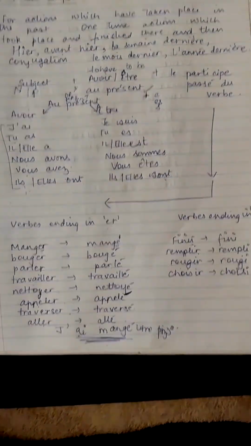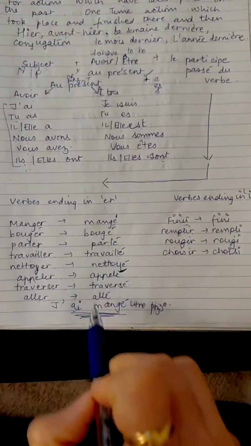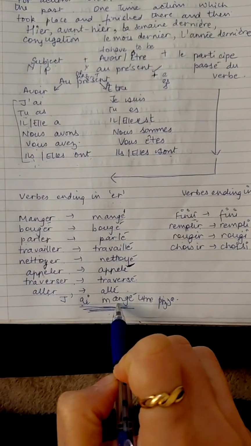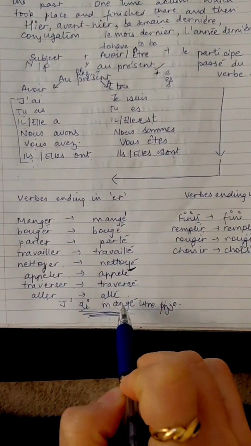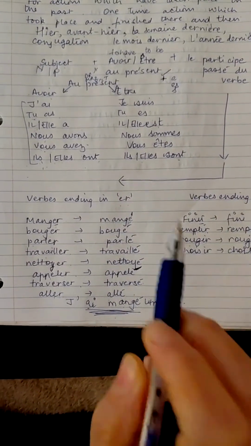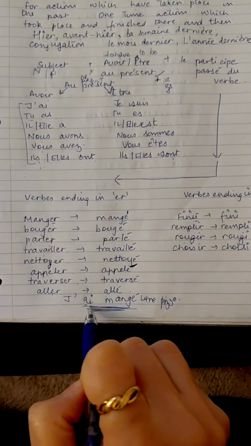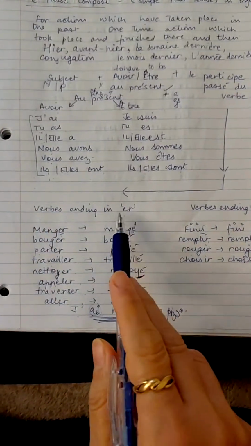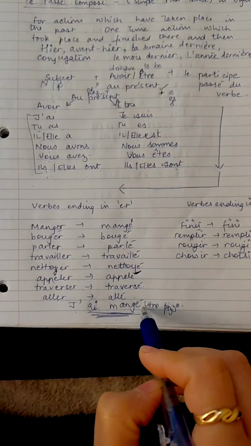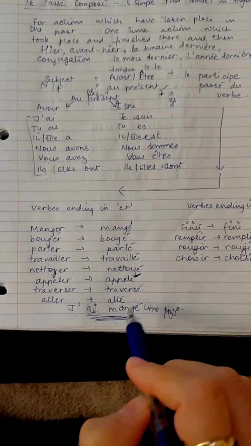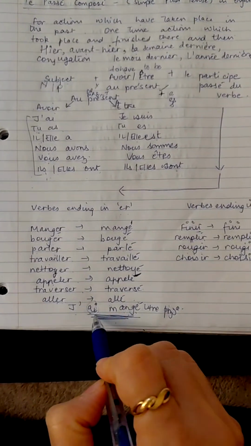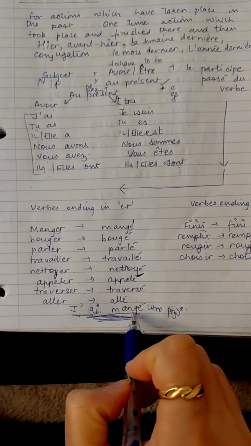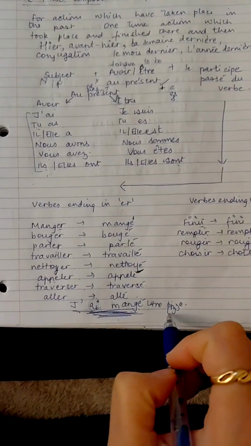Now, since I have to say I ate, I will conjugate the verb to eat, that is manger, in passé composé. I conjugate with avoir because it does not belong to the group Dr. Mrs. Vandertramp. With je, my conjugation of avoir would be j'ai, plus the participe passé of the verb, with the r removed and an accent aigu added on the e. So it becomes j'ai mangé, which means I ate. I ate a pizza. J'ai mangé une pizza.